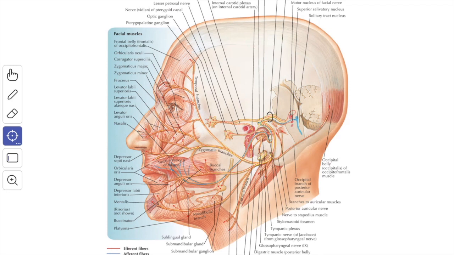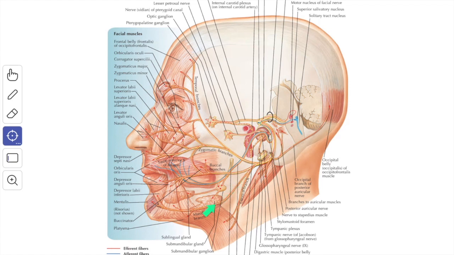The upper buccal branch supplies the zygomaticus major, the zygomaticus minor, then the levator anguli oris muscle, the levator labii superioris muscle and the levator labii superioris alaeque nasi muscle. The lower buccal branch passes below the parotid duct and supplies the buccinator and the orbicularis oris muscle.